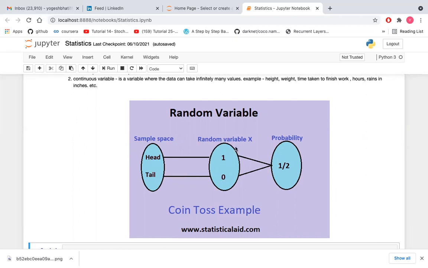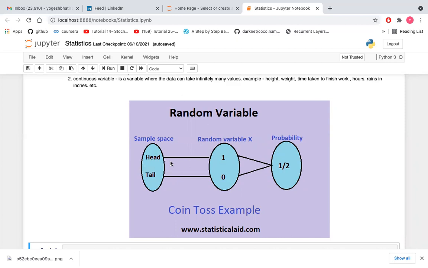We can assign different values also. We can assign head equal to 50 and tail equal to 100. There might be different possible values, so we can take any value from a set of values. That's why it's named a random variable. In a simple variable, we say something like x equal to 50, y equal to 3. Here we can take any value of the random variable, so it's called a random variable.